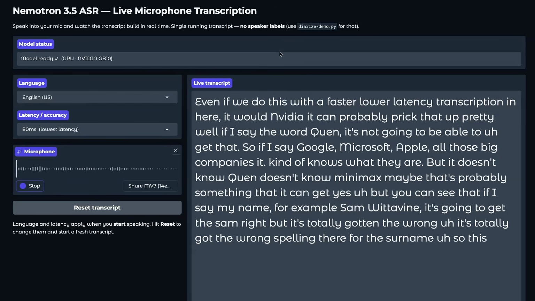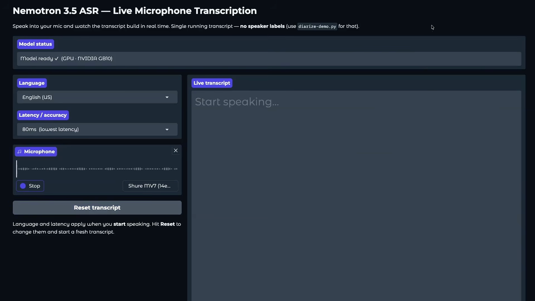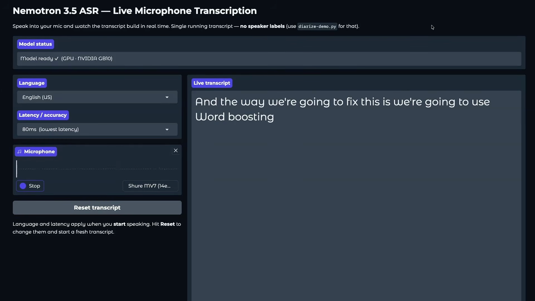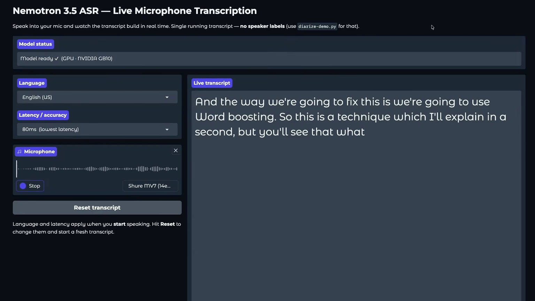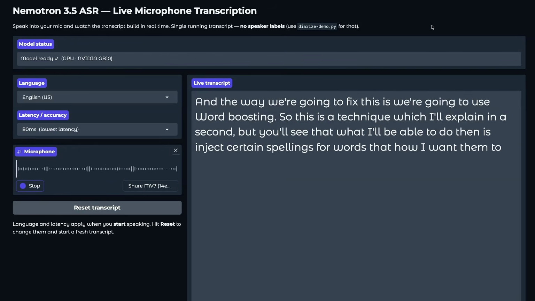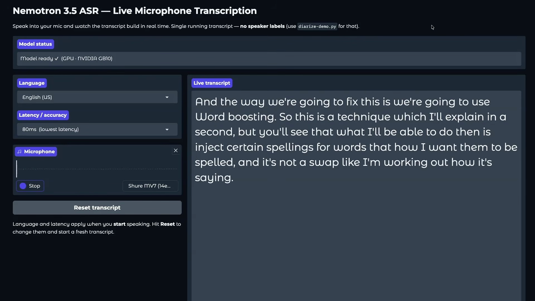So this is what we want to fix, and the way we're going to fix this is we're going to use word boosting. This is a technique which I'll explain in a second, but what I'll be able to do is inject certain words spelled how I want them to be spelled. And it's not a swap. It's not like I'm working out how it's saying it. I'm basically just increasing the probability of how it would actually come out. So let's look at that.